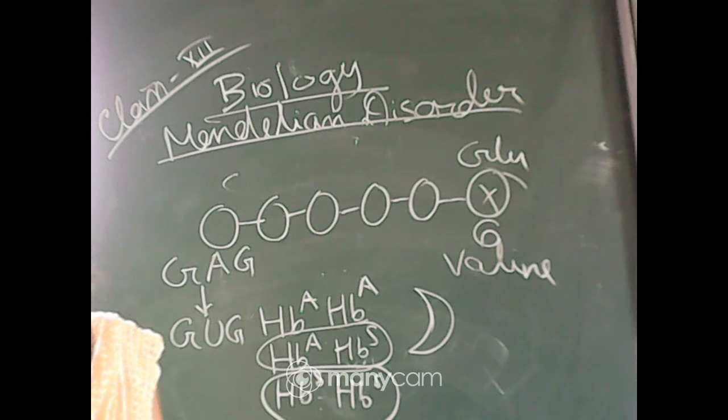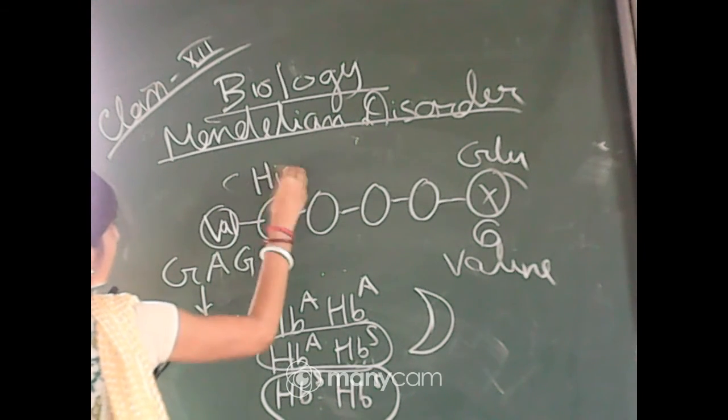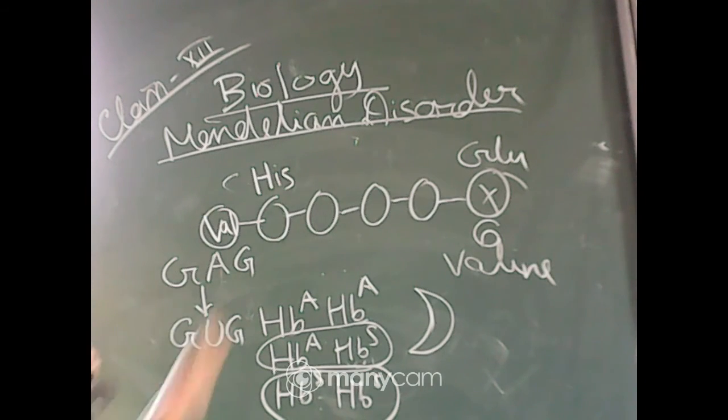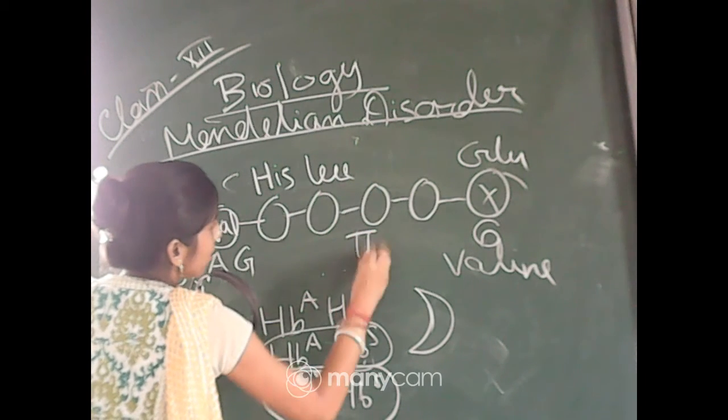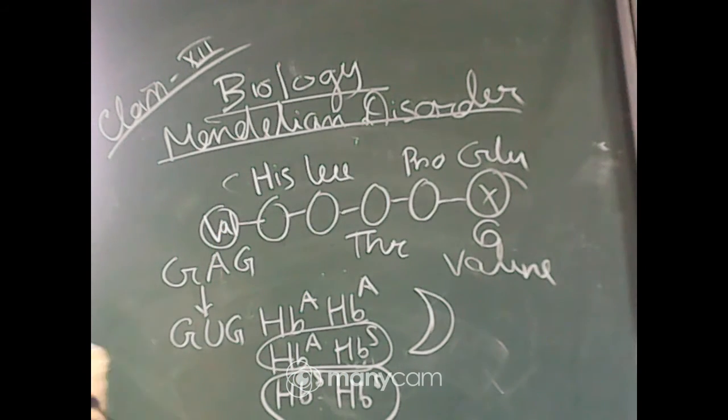so your first one is valine, second one is histidine, third one is leucine, fourth one is threonine, fifth one is proline, and sixth one is glutamic acid. Valine, histidine, leucine, threonine, proline, glutamic acid. Okay, so these changes are the main cause of sickle cell anemia, and the mutant hemoglobin